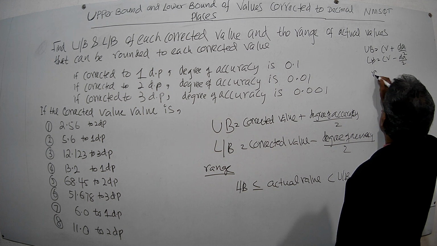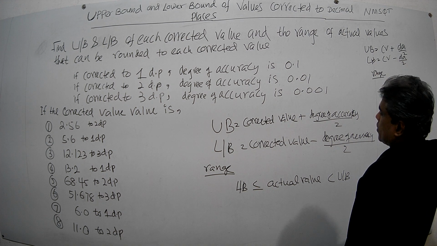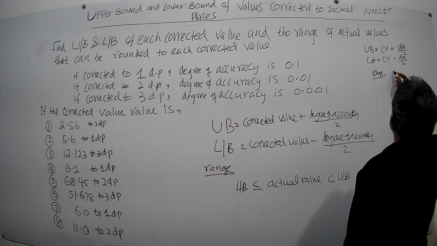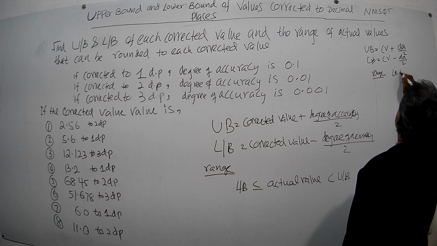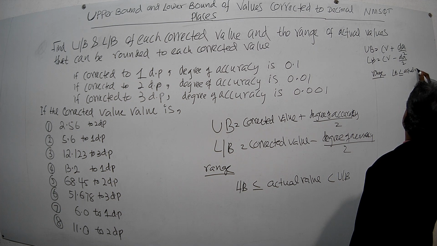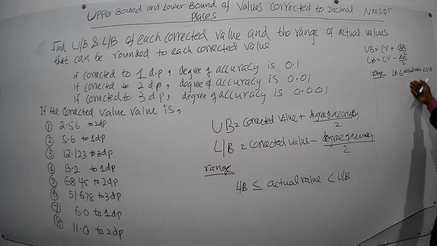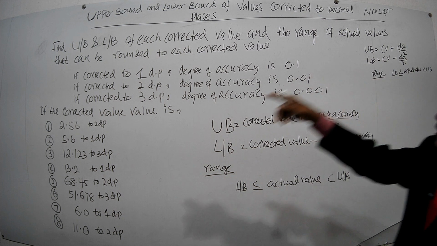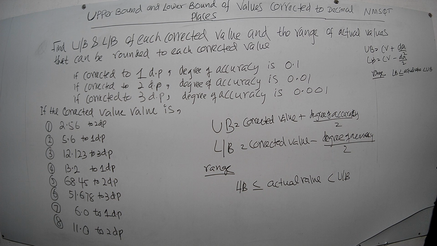Then the range: lower bound less than or equals actual value, less than upper bound. The range means the actual values that have been rounded to the given corrected value lie in this range. That is it.